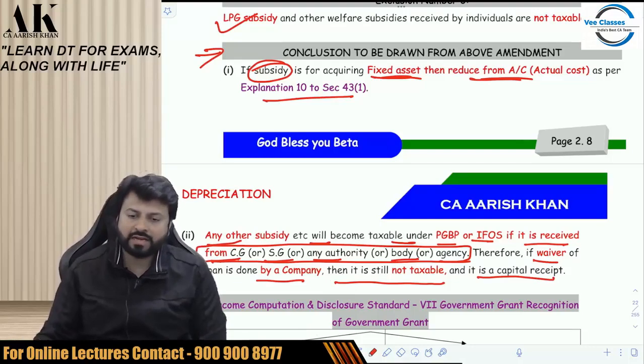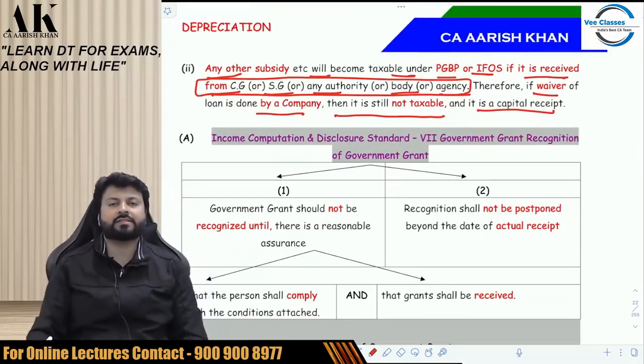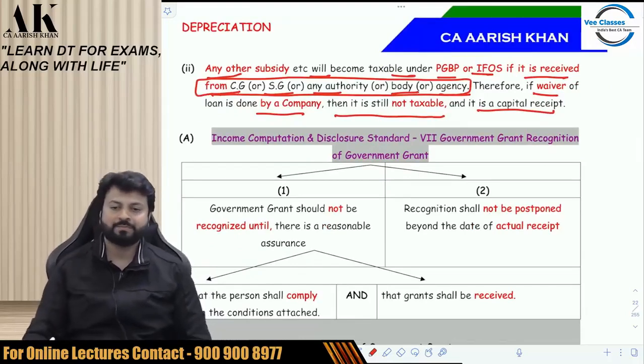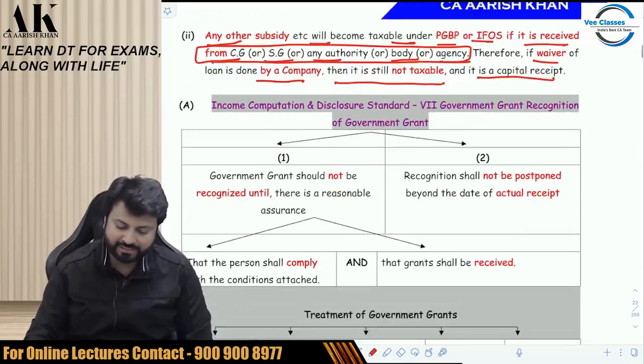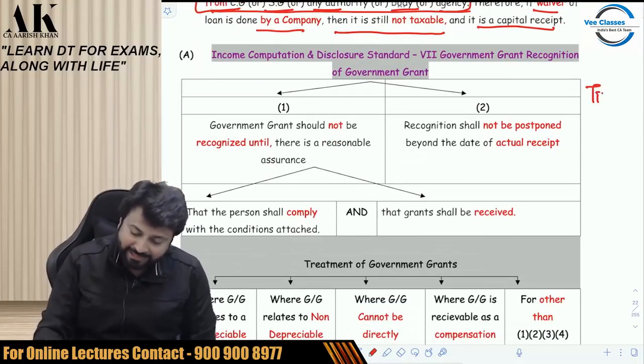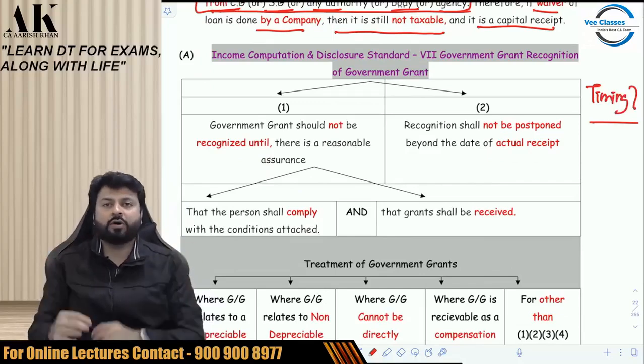Now, there is one ICDS based on government grant over here. Let's understand that ICDS now. There are two parts in this ICDS. The first part of this ICDS is the timing. Timing means when to recognize the government grant.